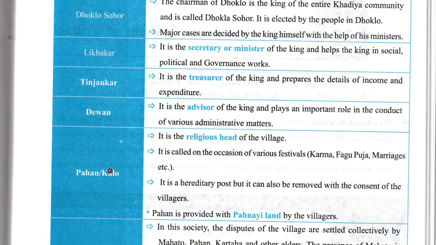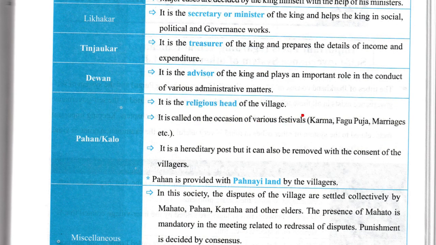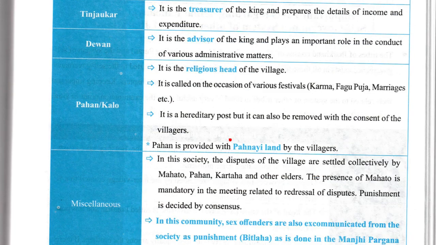matters. Pahan or Kalo, it is the religious head of the village. It is called on occasion of various festivals, that is Karma, Phagu Puja, marriages, etc. It is a hereditary post, but it can be removed with the consent of the villagers. Now, Pahan is provided with Pahaniya land by the villagers.